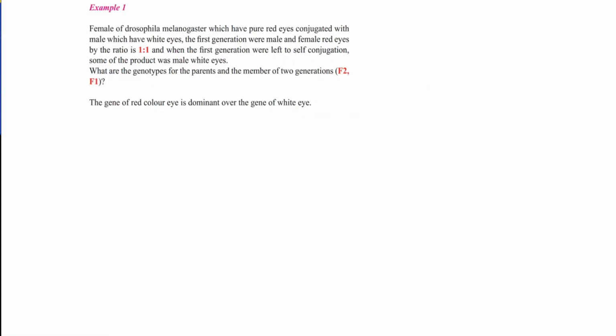An example about sex-linked genetics in Drosophila melanogaster is eye color. About the genotypes and phenotypes of this trait, as on the previous page we said, the trait is located on the X chromosome, and white color is recessive, while red color is dominant.